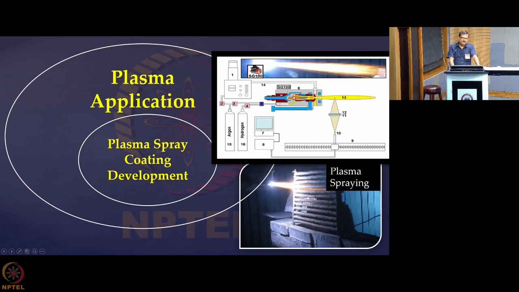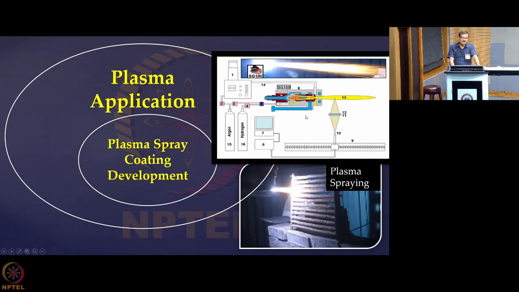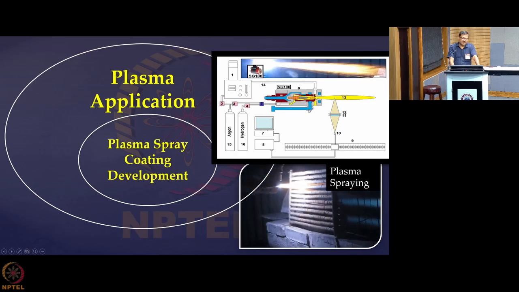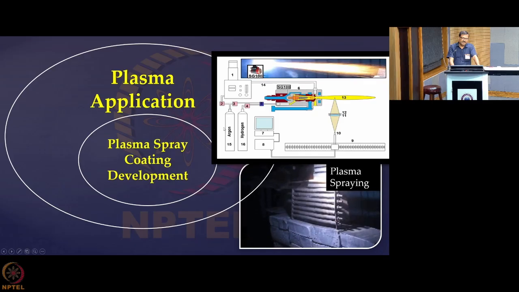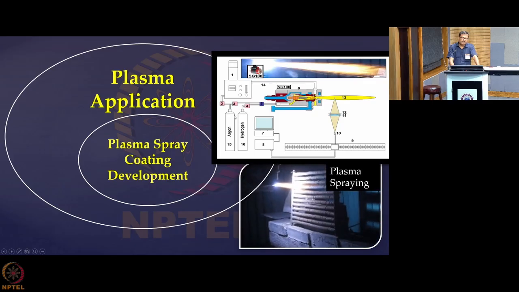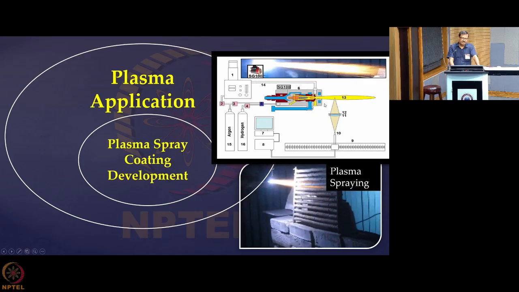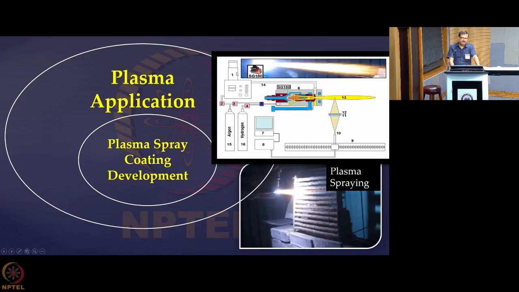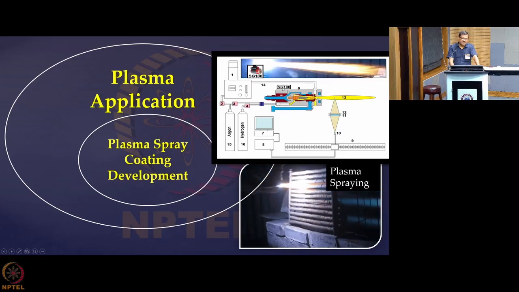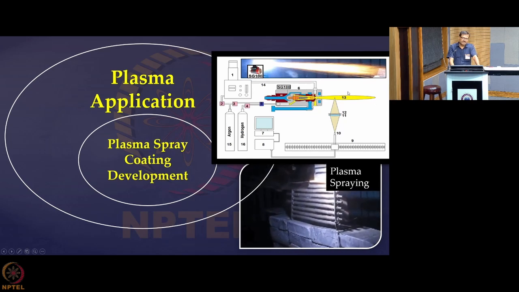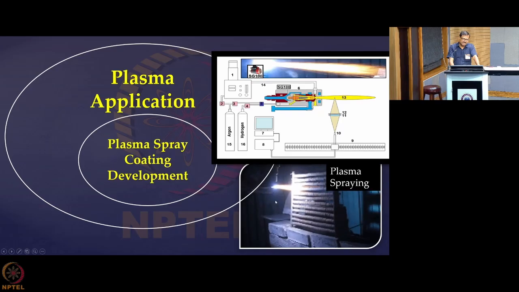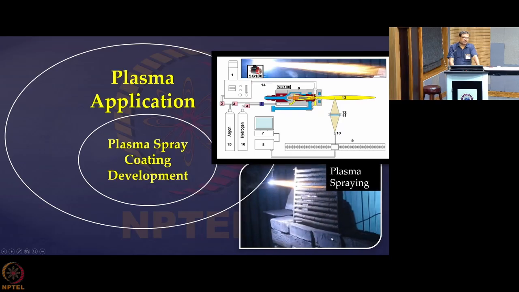So apart from the plasma torch, you need a chiller system which will cool the highly stressed components. Now, apart from the cooling, you need a gas supply system like this one. Then for the plasma torch to operate, you need a power supply. Then there is a powder feeder unit which feeds the powder at a certain rate decided by you to the plasma jet. Then you have robotics which actually moves this plasma jet, as you are seeing over here, over the substrate to be coated.